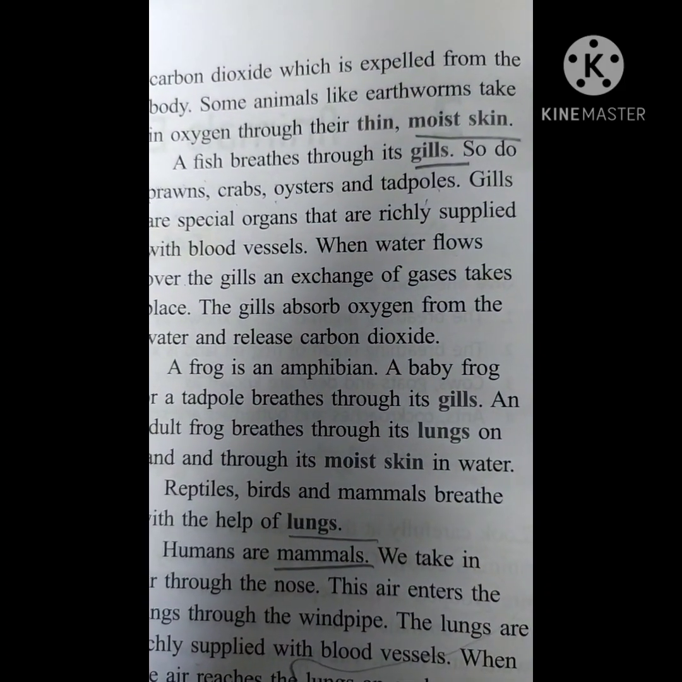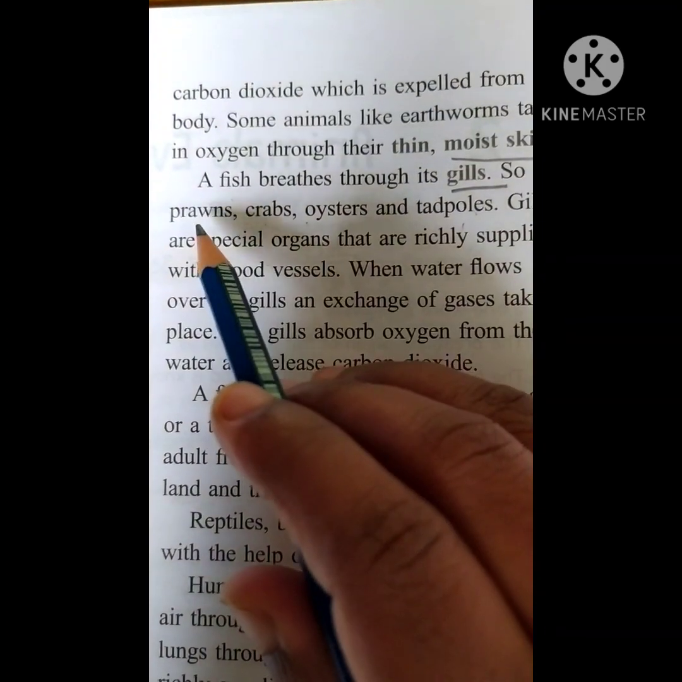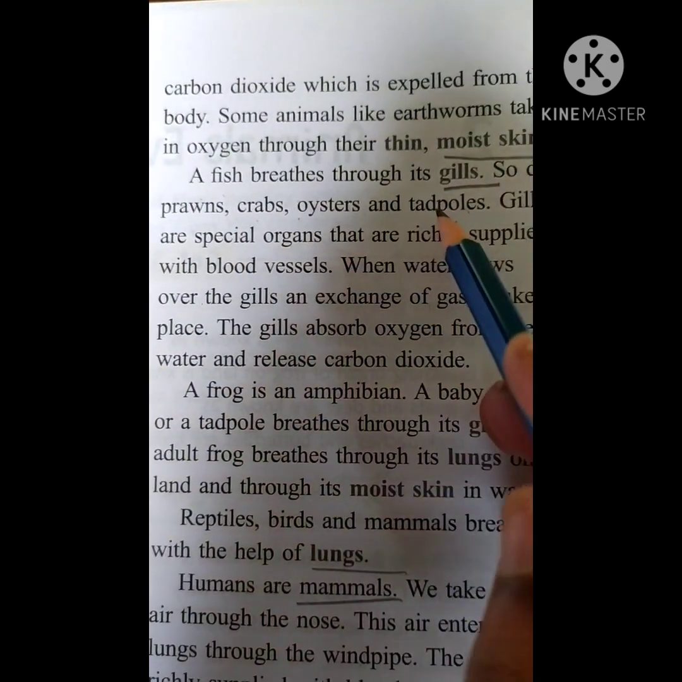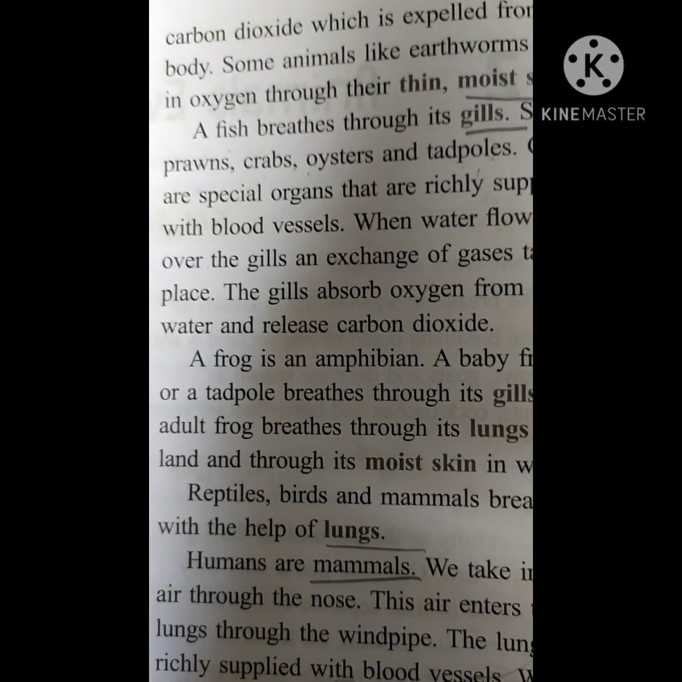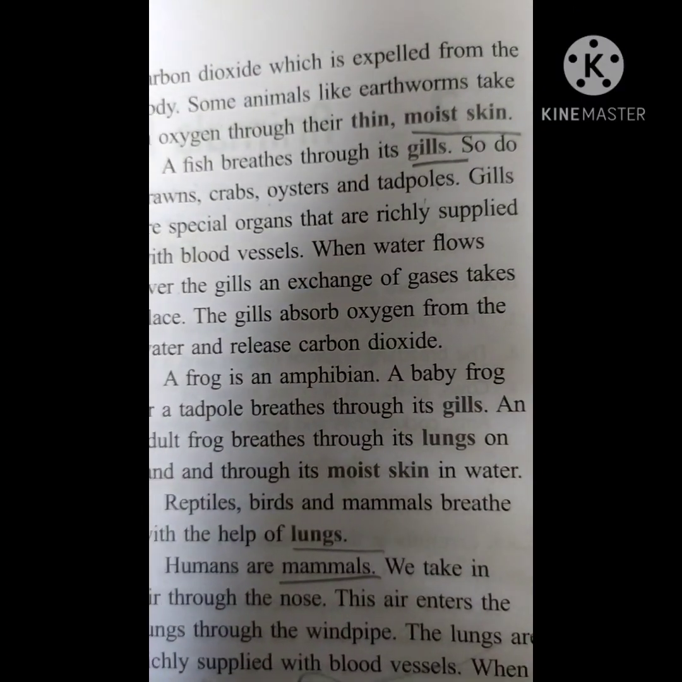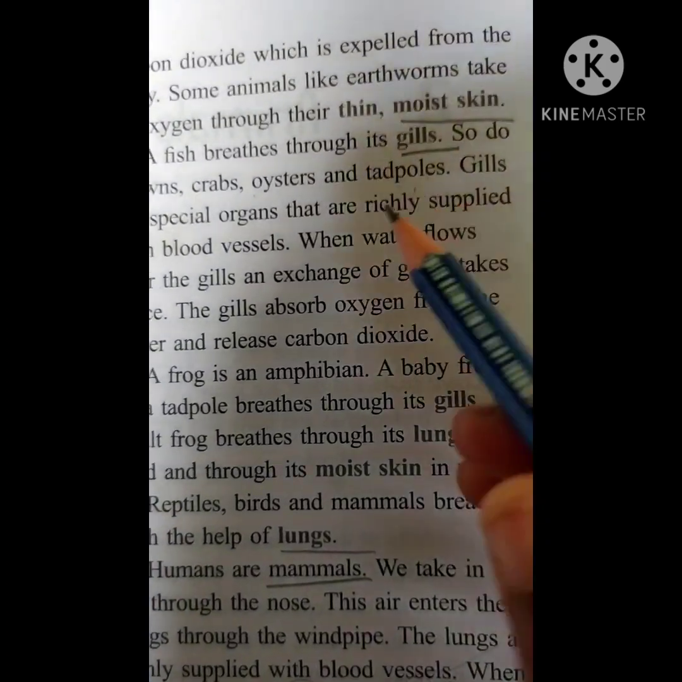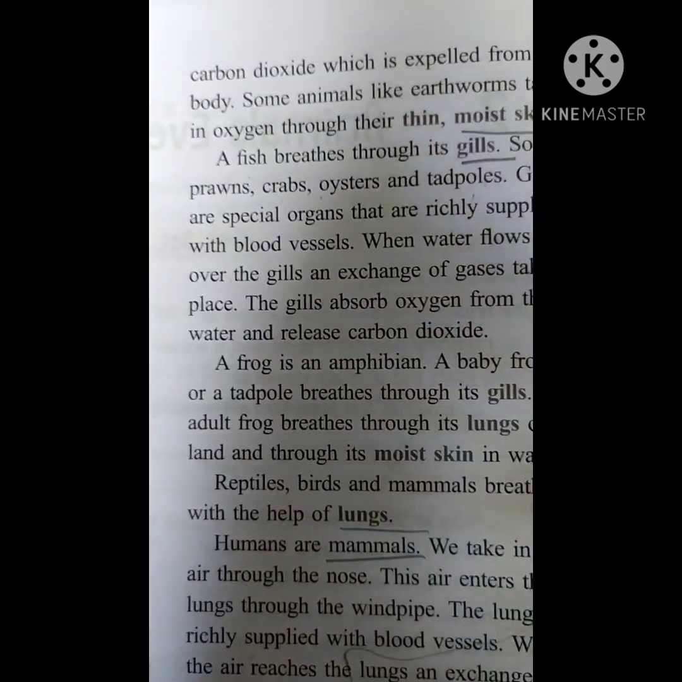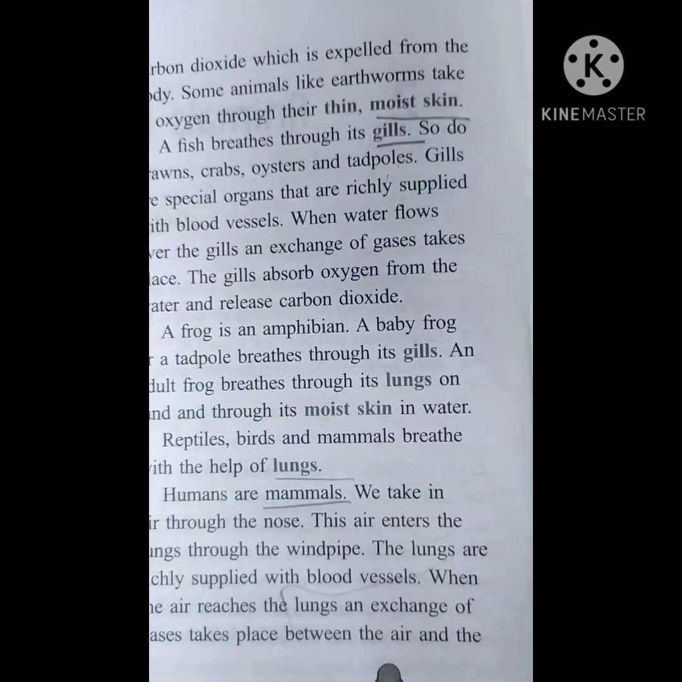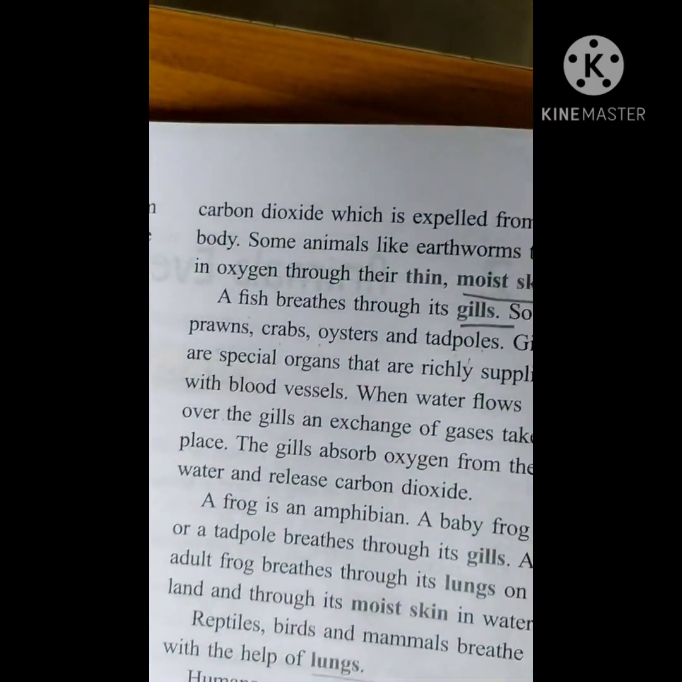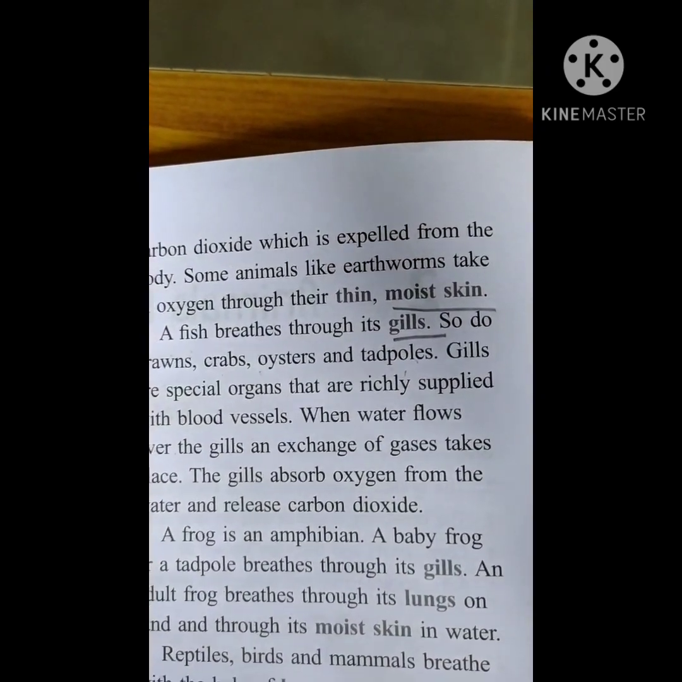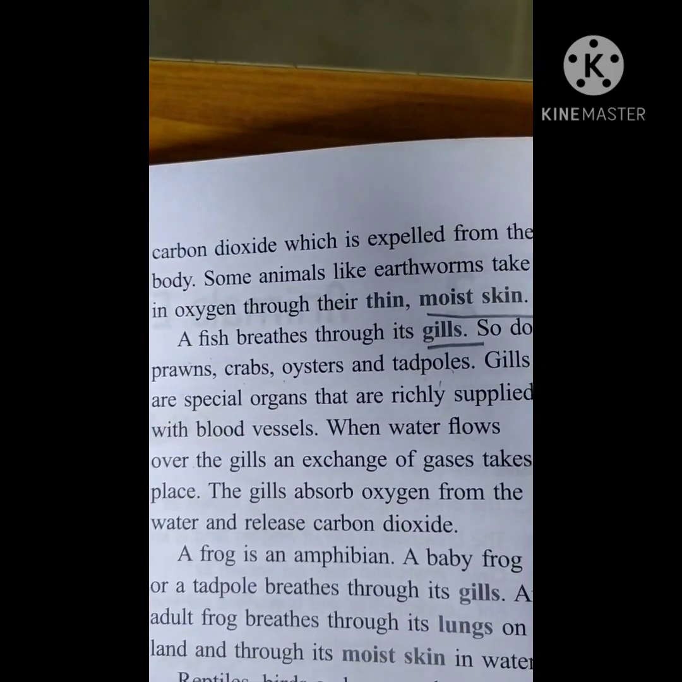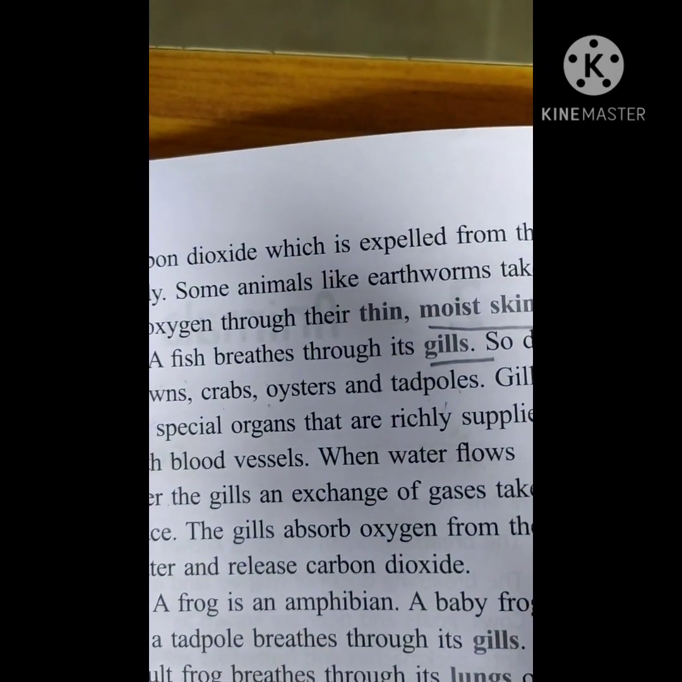So here the prawns, the crabs, the oysters and the tadpoles, how do they breathe? They breathe through their gills. And gills are special organs that are richly supplied with blood vessels. They can exchange the gases from the water itself. The gills absorb the oxygen from the water and release the carbon dioxide.